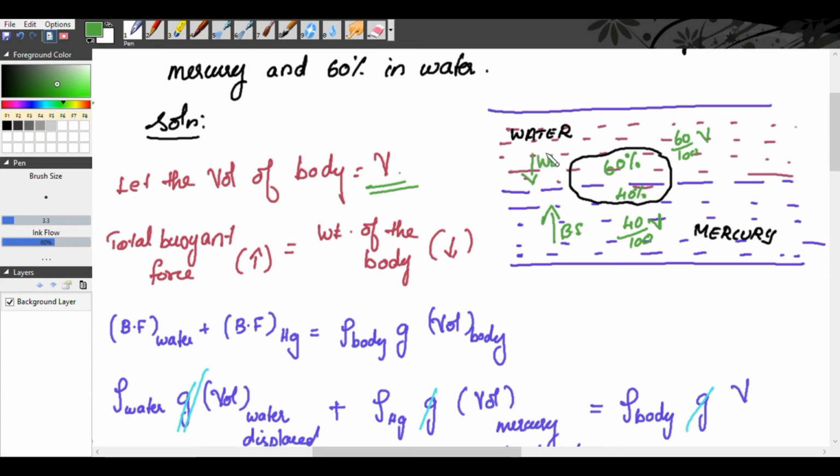In the equilibrium condition, the buoyant force will be equal to the weight of the body.